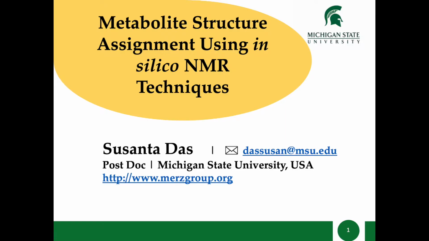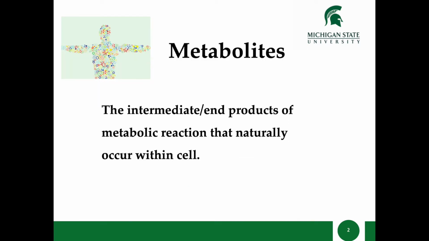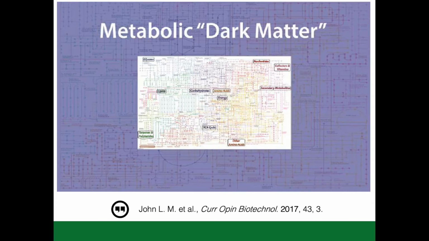In this work, we have developed a workflow to address the structure elucidation problem of metabolites. Metabolites are the small molecules that are intermediate or end products of a metabolic reaction that naturally occur within the cell. This figure shows the metabolic state that exists in the cell, and it is called metabolic dark matter because most of the state is currently unknown. So looking at the figure, you can realize how challenging it is to predict the structure of metabolites.